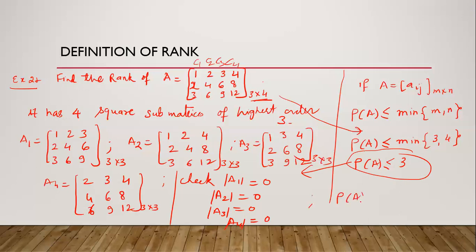So rank A will be less than 3, or rank A is not equal to 3. Then we will check whether rank A is 2 or less than 2. For checking rank 2, we have to select the minors of 2 cross 2.